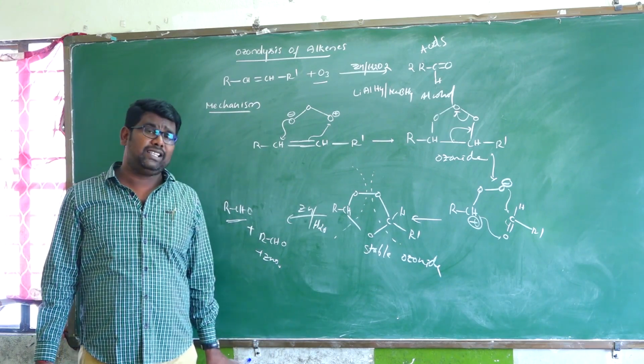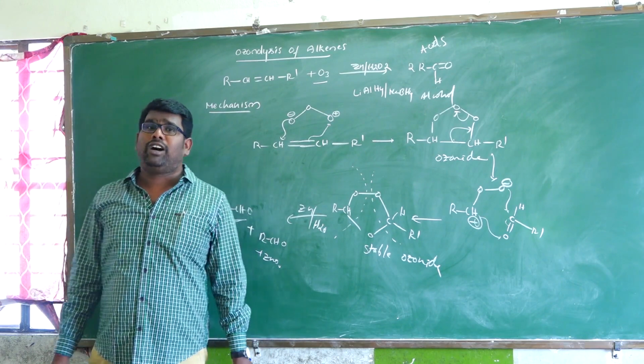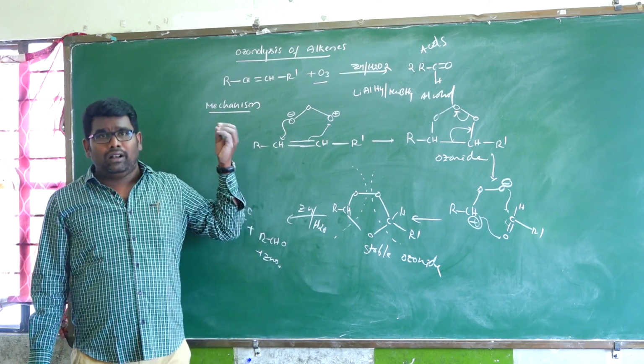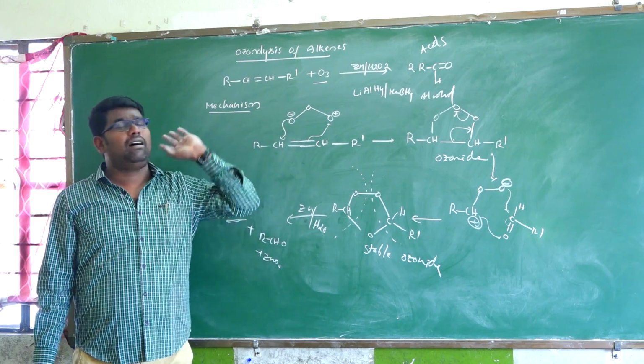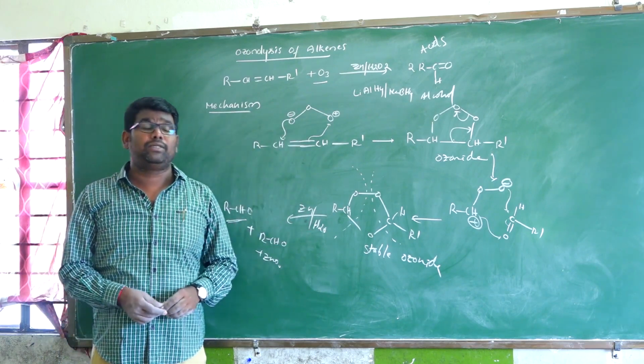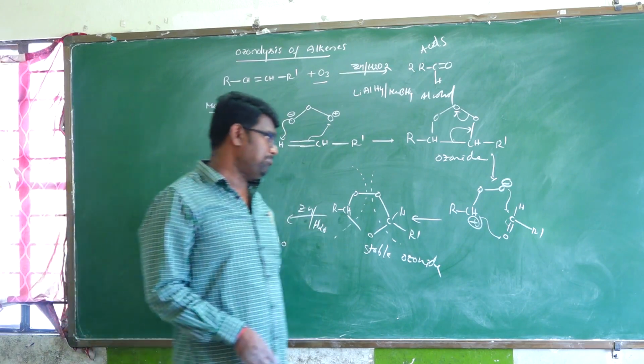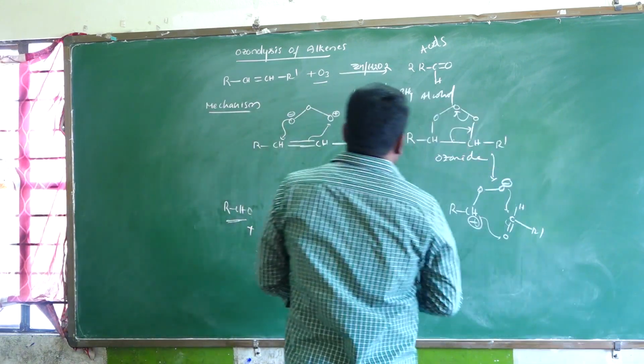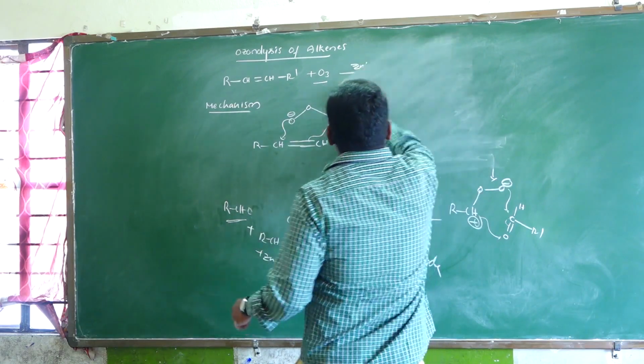So how many types of product formation are possible for a simple ozonolysis reaction? In ozonolysis of alkenes, the products are carbonyl compound, acids and alcohol. Three types of reactions take place. Okay, I am giving some examples.